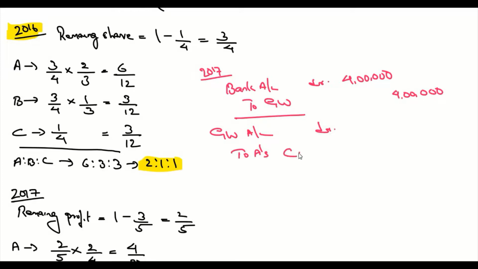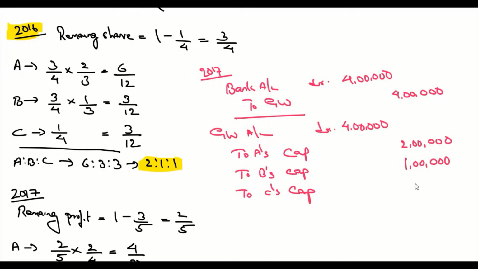to A's capital, to B's capital, to C's capital. So here their sacrificing ratio is the original profit sharing ratio itself, 2:1:1. So if we wanted to divide 4 lakhs in 2:1:1 ratio, it's going to be 2 lakhs, 1 lakh and 1 lakh.